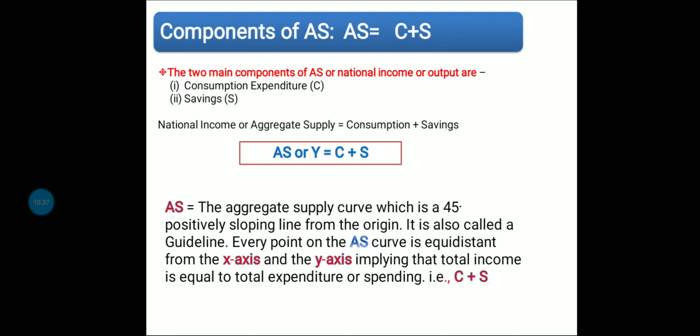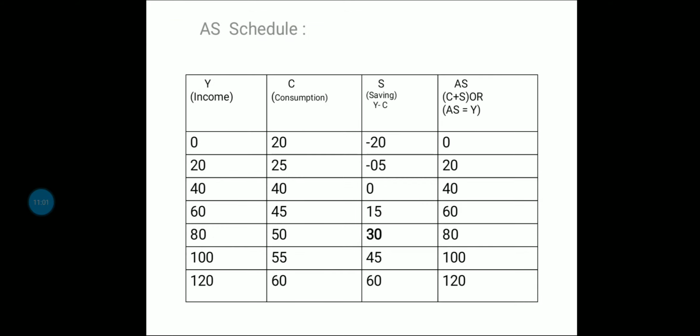The aggregate supply curve is a 45-degree, positively sloping line from the origin. It is also called a guideline. Every point on the AS curve is equidistant, as I mentioned earlier, from the x-axis and the y-axis, implying that total income is equal to total expenditure or spending, that is C plus S. Now, for better understanding, we can refer to the schedule.